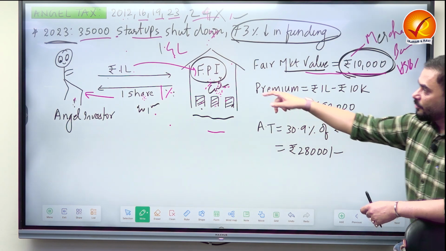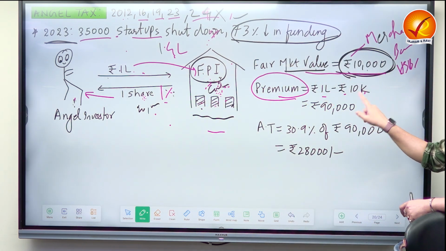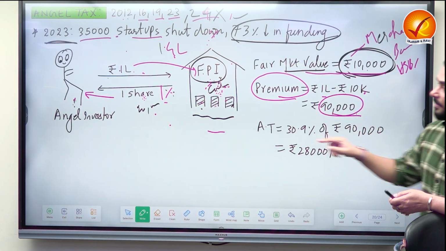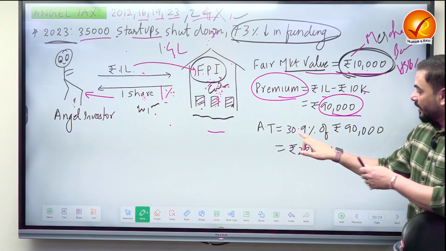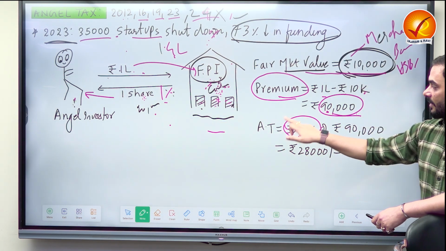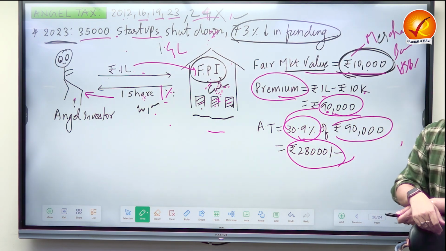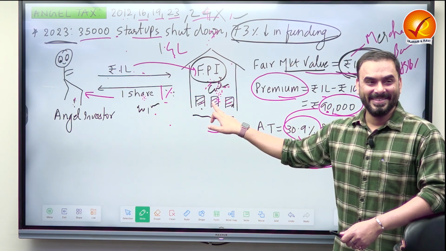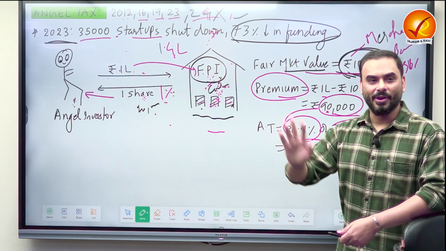So the government says, sorry, your fair price is 10,000. But what have you done? You have sold your share for 1 lakh. So what is the extra money you collected? 1 lakh minus 10,000, 90,000. So the government said, since you collected extra money, I'm going to put a tax of 30.9% over this. 30.9% of 90,000 is roughly 28,000. So out of 1 lakh rupees that they received, roughly 30,000 gone.